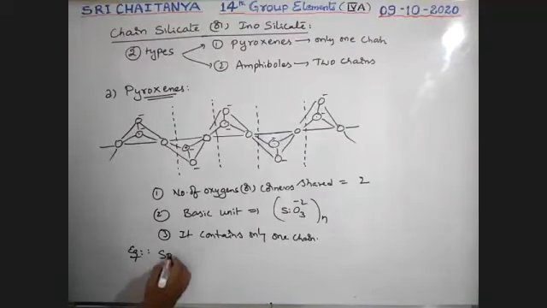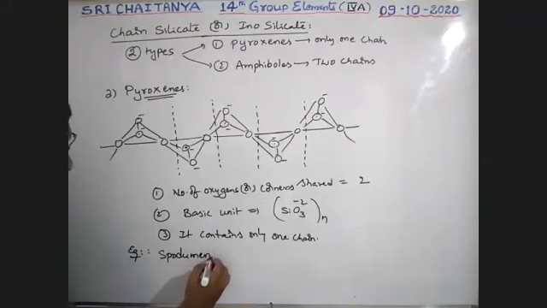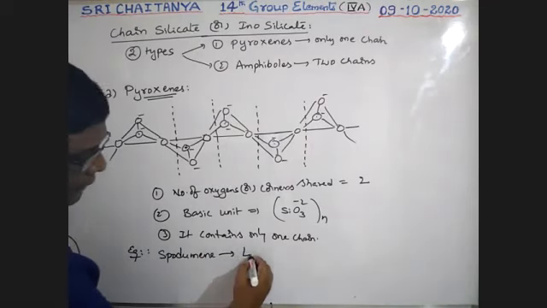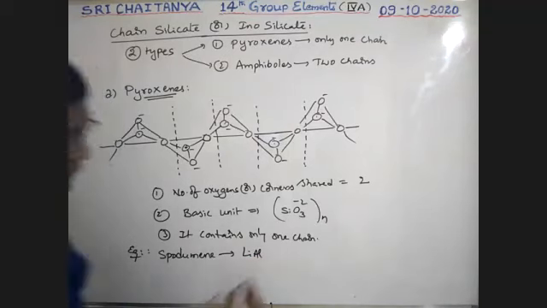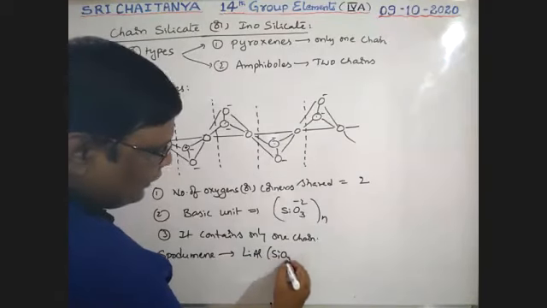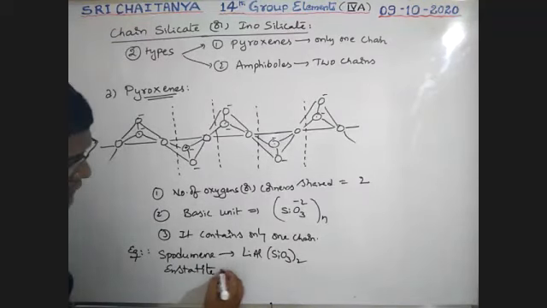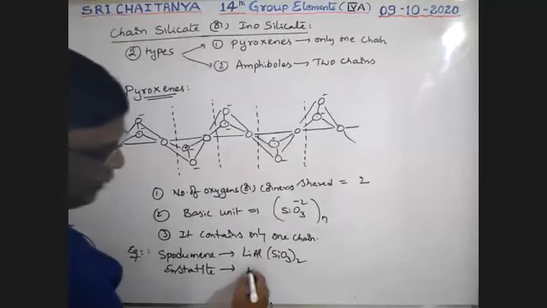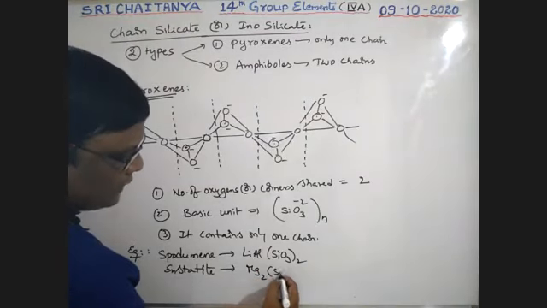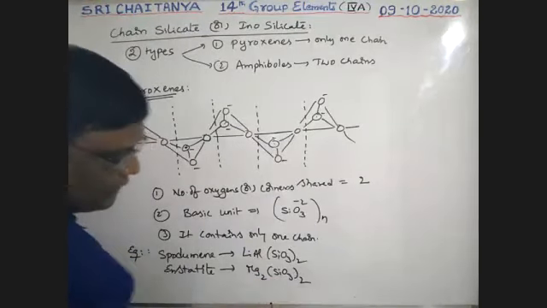Spodumene, with the formula LiAl(SiO3) twice. Next, enstatite, formula Mg2(SiO3) twice.